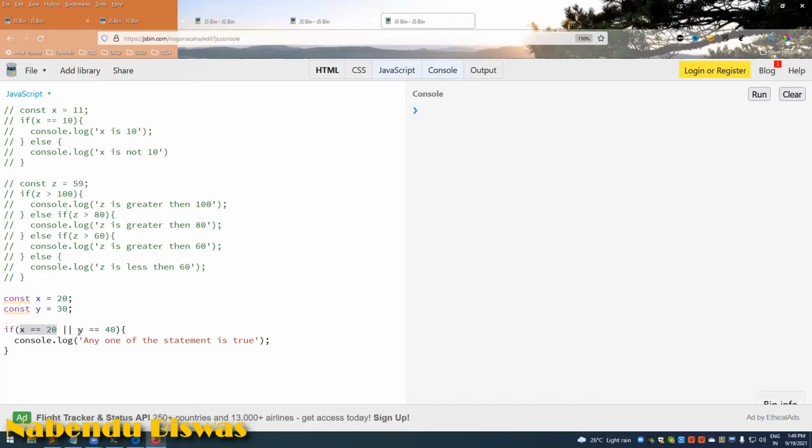So see, this statement is false, this statement is true. Okay, but it doesn't care because double pipe means or. So there is another if, the same thing which we are going to check actually.